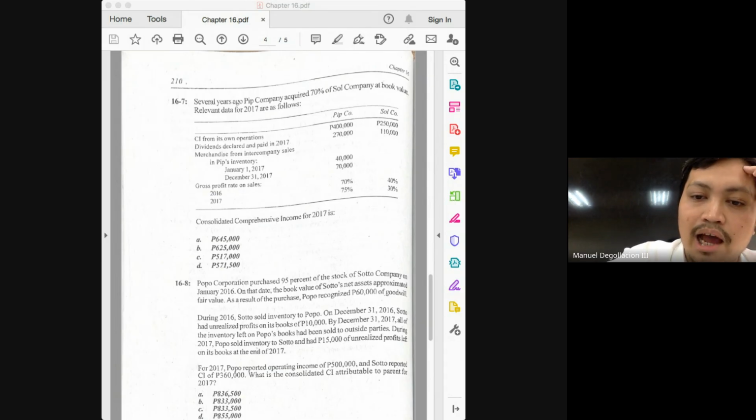So 245 times 30% will give you how much? 73,500. Deduct that from our consolidated income. How much was the consolidated income? 645. 645 minus 73,500. How much will that give you? 571,500. And again, that is in the choices, class. So, what do we have to change in the question so that your answer would be letter D? How much is the consolidated comprehensive income attributable to the parent?